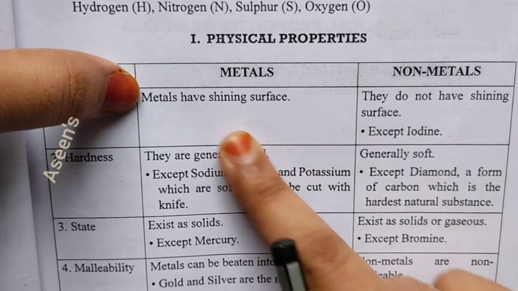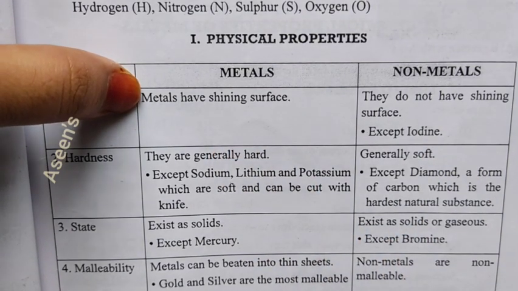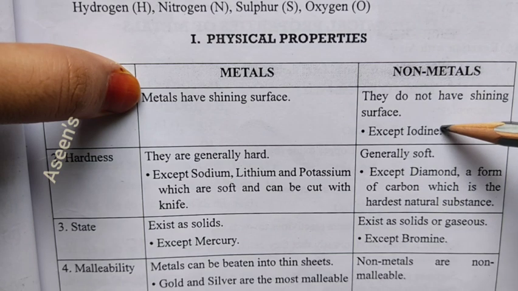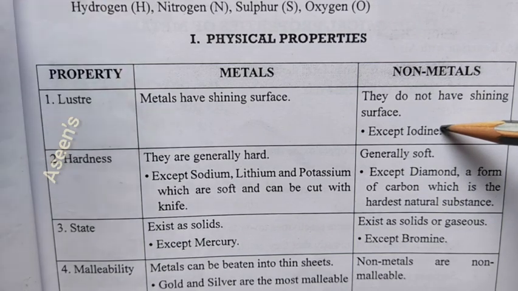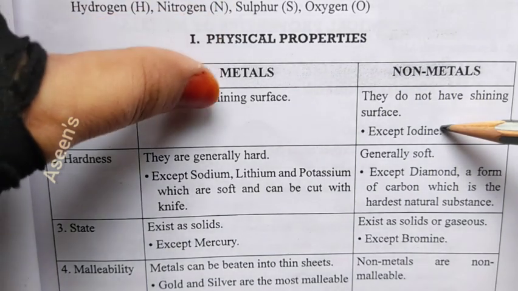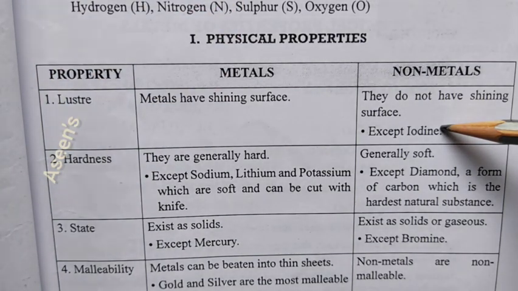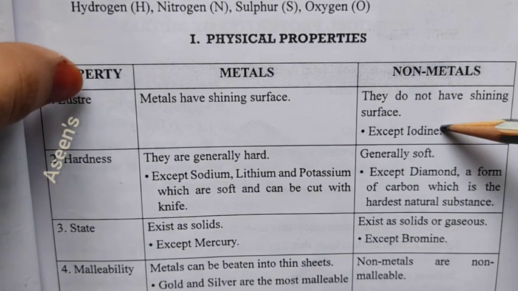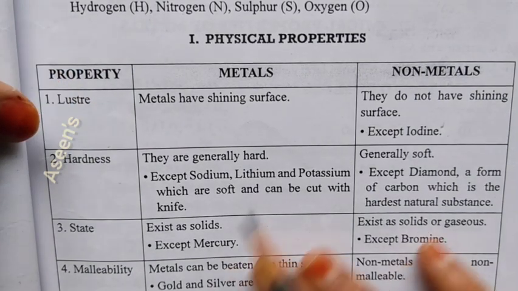Metals are lustrous, whereas non-metals are not lustrous, except in the case of iodine. Iodine is a non-metal where you will see a shiny surface. But almost all metals are lustrous, that is, shiny.